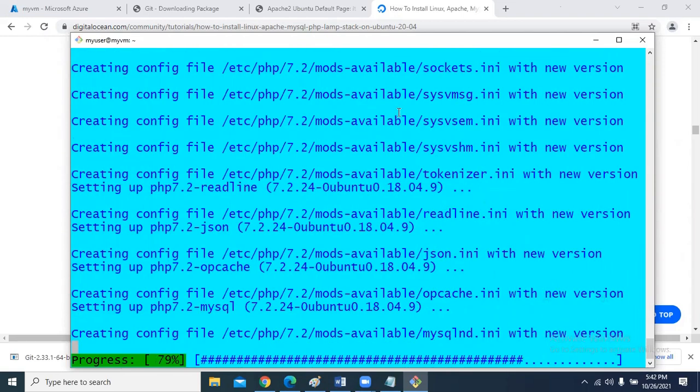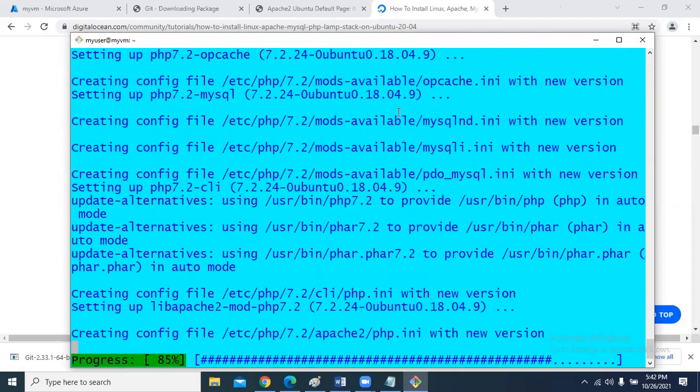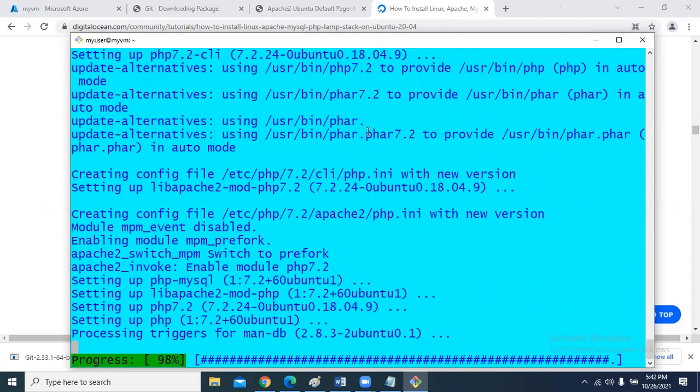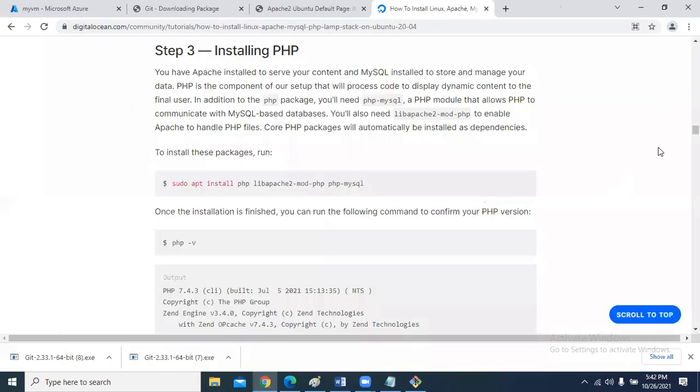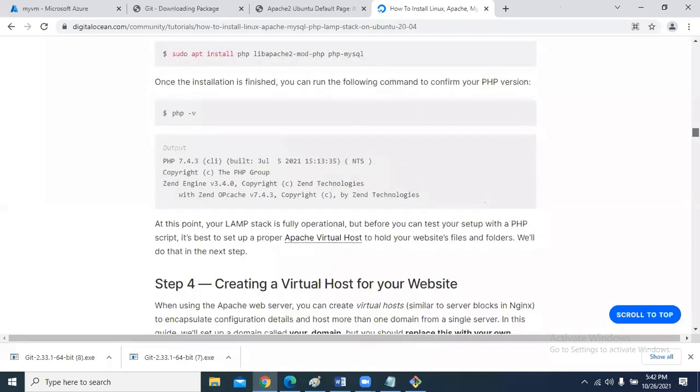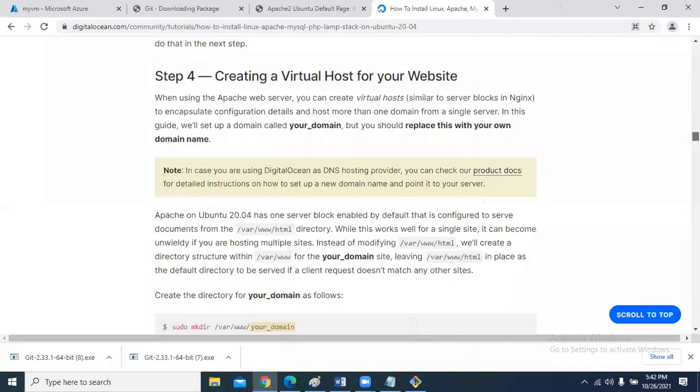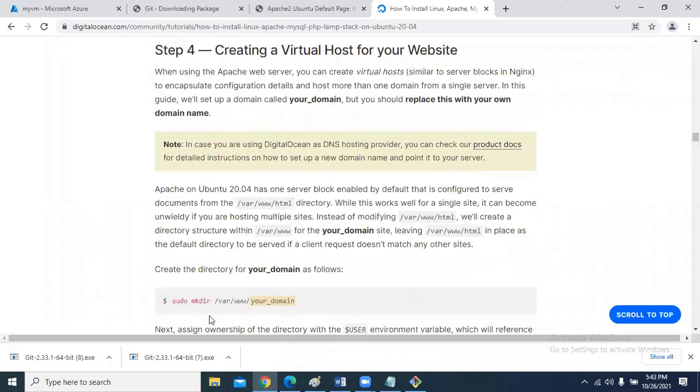Like this, we have many open source applications. You can take any one of them; I have just taken the LAMP stack. Now after PHP is installed, it asks us to create a file. What is the file name? sudo mkdir, under lib, something for your demo domain.